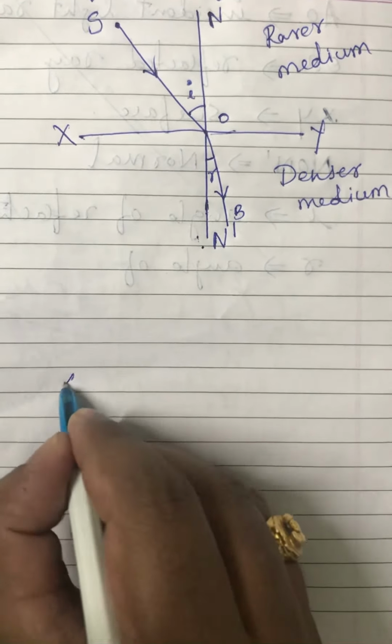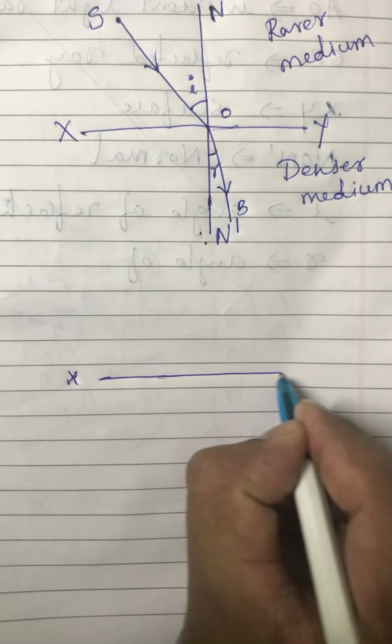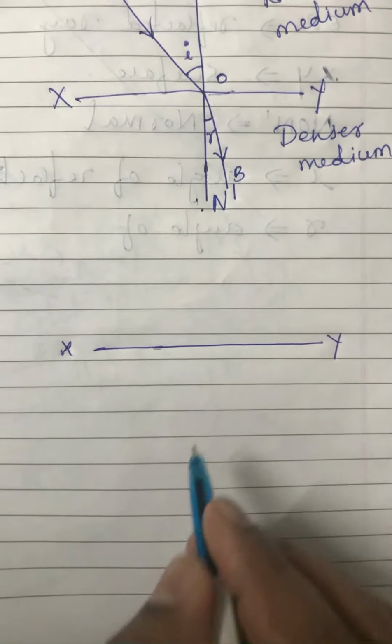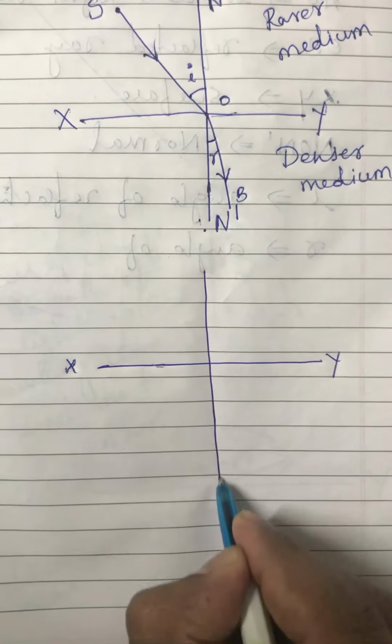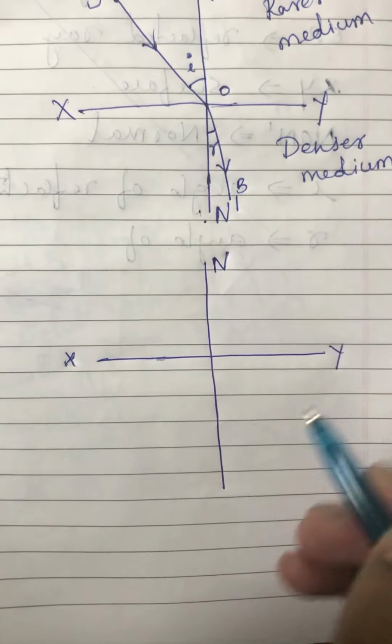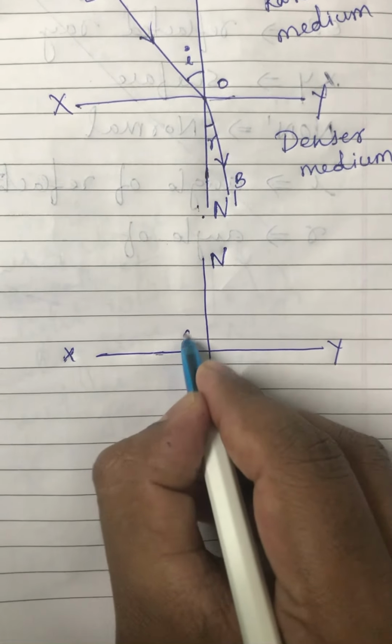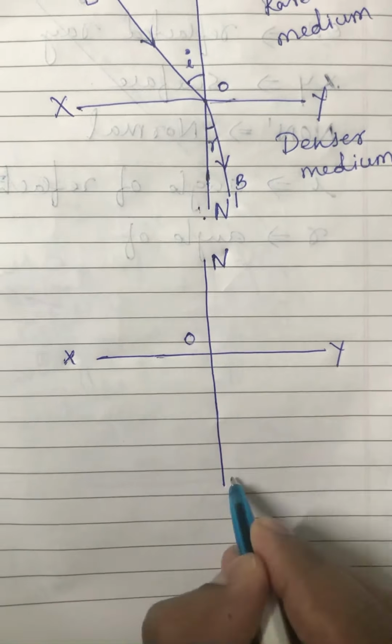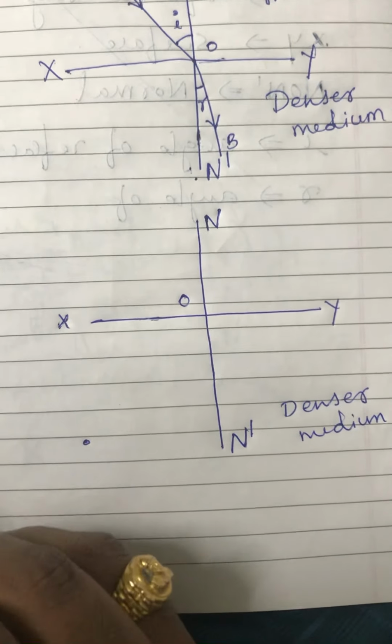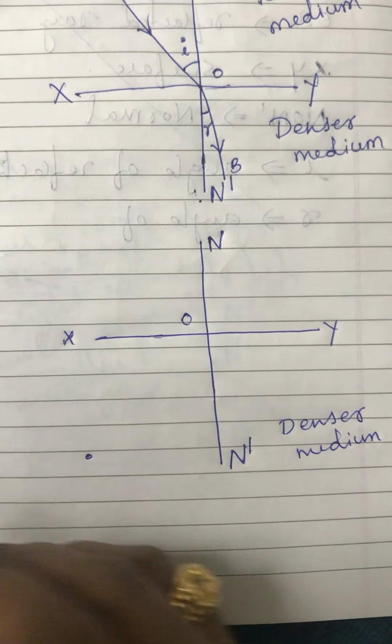Let us take another surface XY, and this is the normal N O N dash. Now the source is kept in the denser medium.